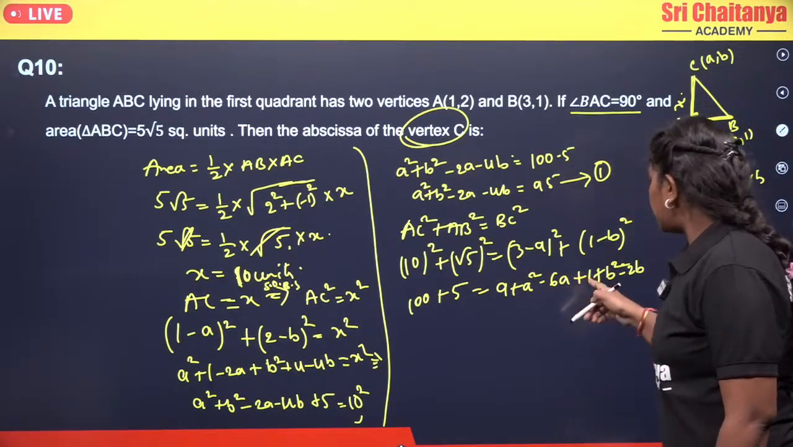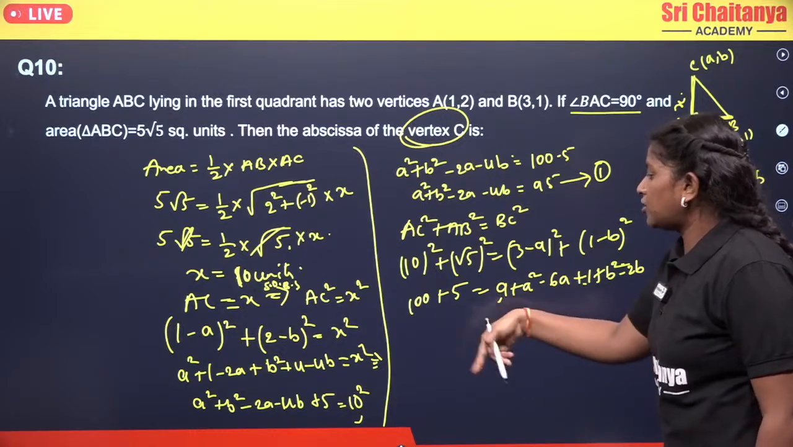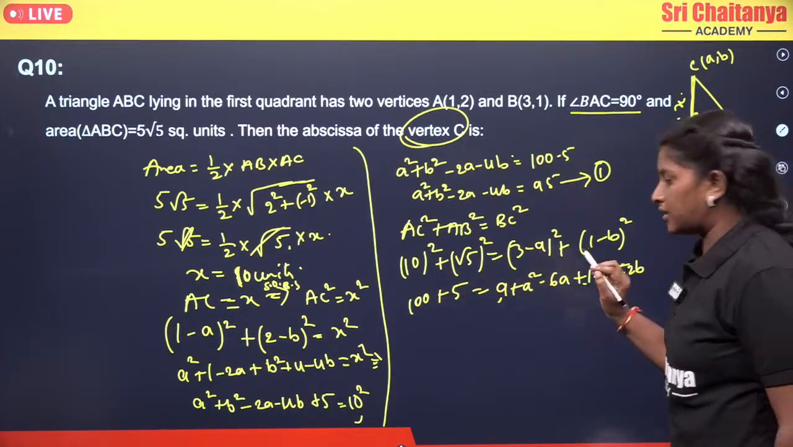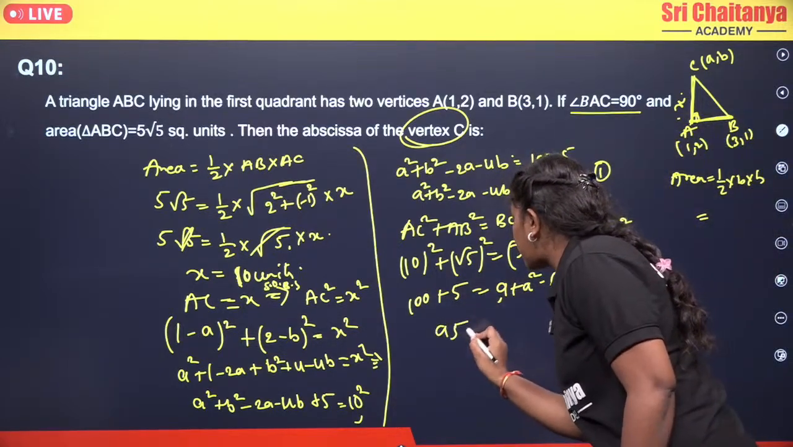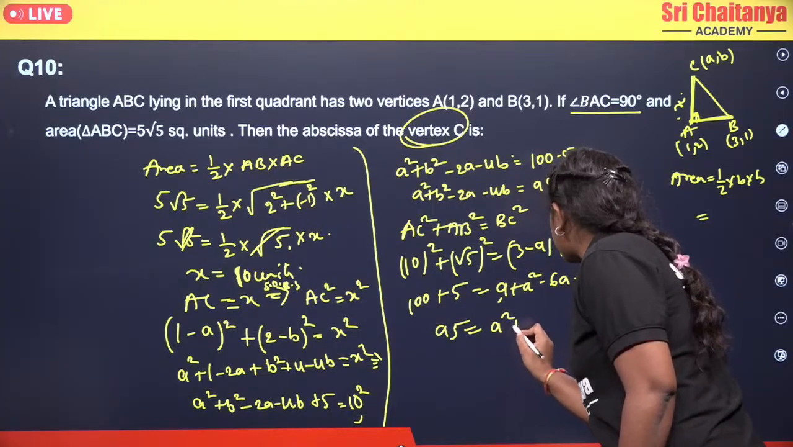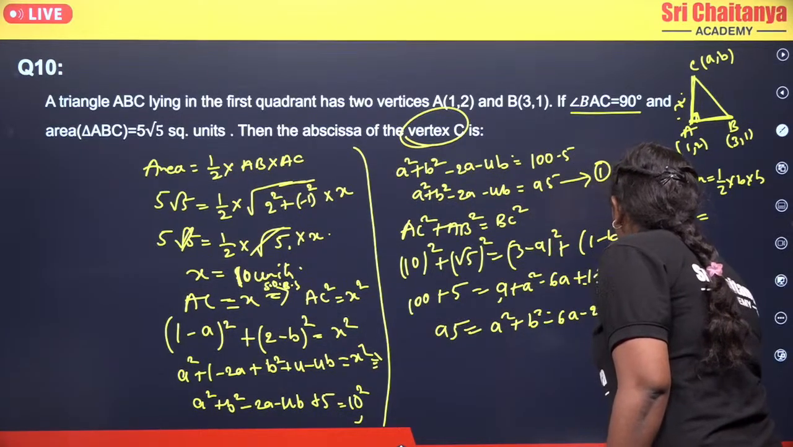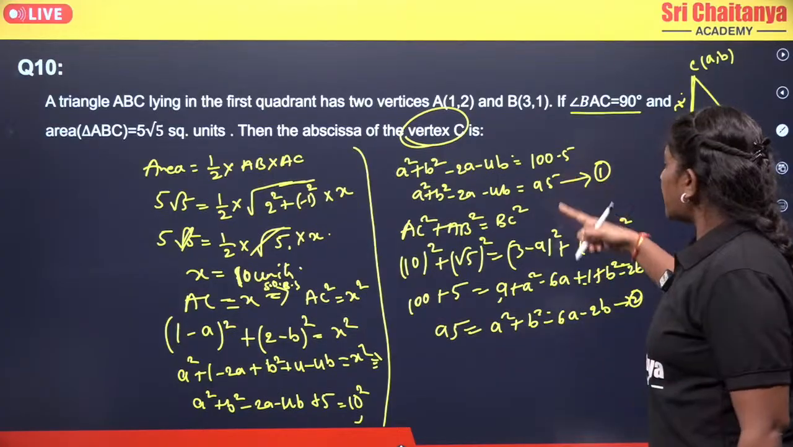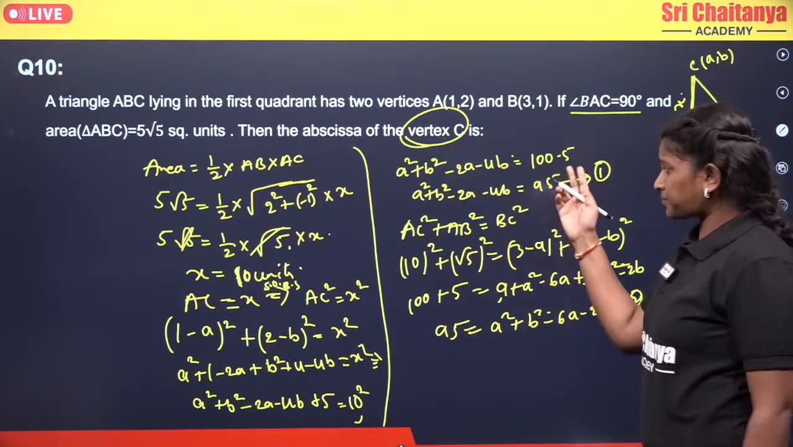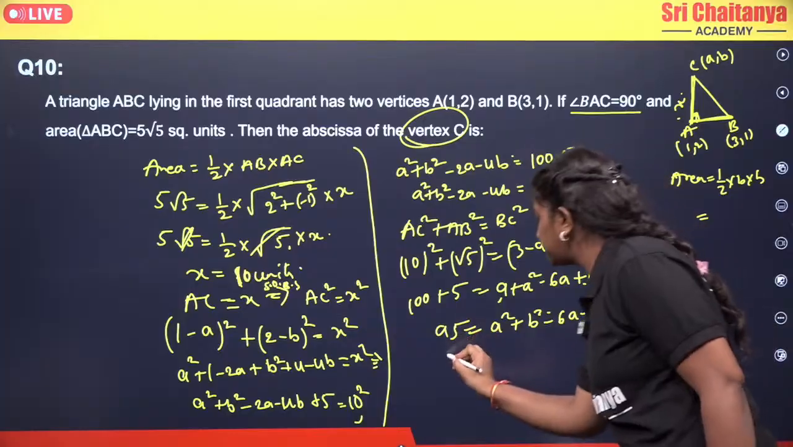Now coming to here, it will be 9 plus 1, 10. 10 crossing over becomes minus 10. So that becomes your 95, which is equal to a square plus b square minus 6a minus 2b. Now this is your second equation.